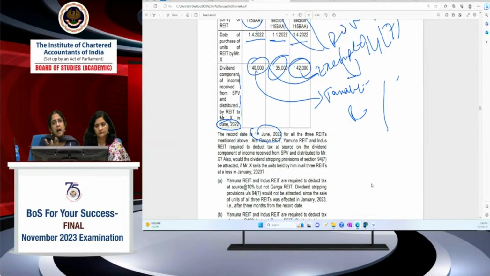Dividend stripping happens when a person X is in receipt of exempt income. Which are the exempt income in this case? 35,000 and 42,000 are exempt income. This is taxable income. These two are exempt income. The reason, I just told you.